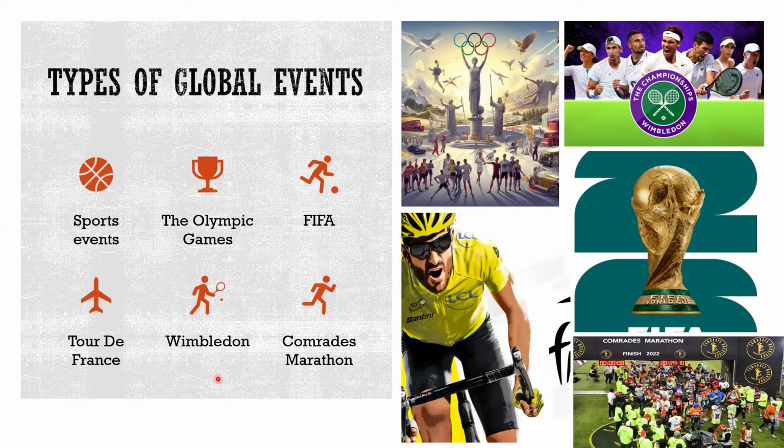So now we also have the Comrades Marathon. The Comrades Marathon is regarded as the world's largest ultra marathon, and it takes place annually in May or June between Pietermaritzburg and Durban in KwaZulu-Natal.